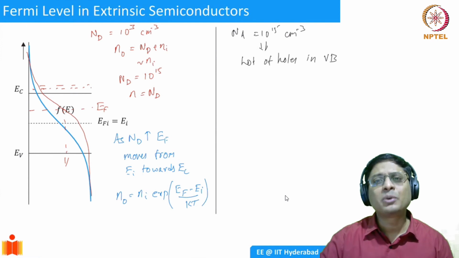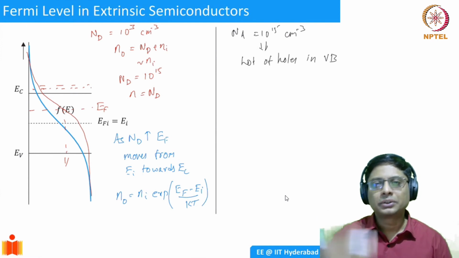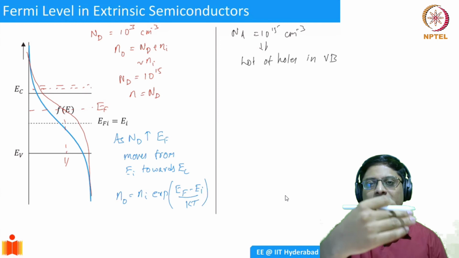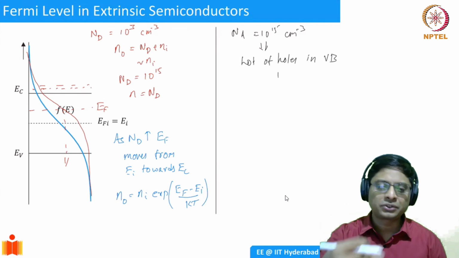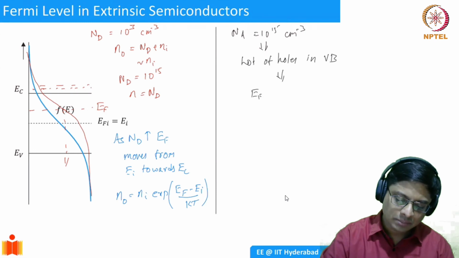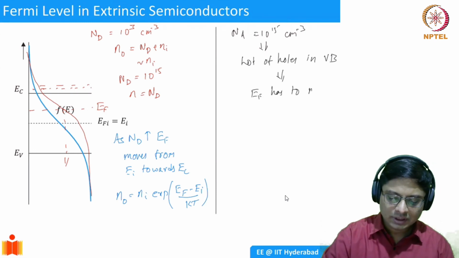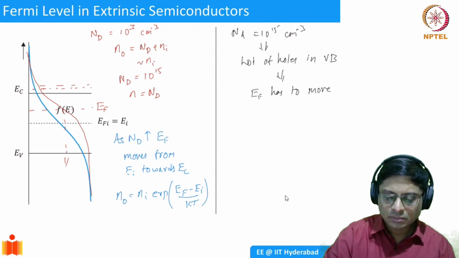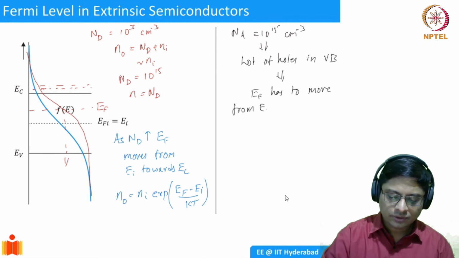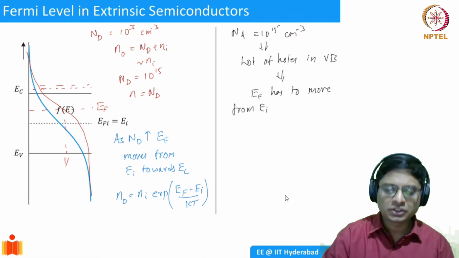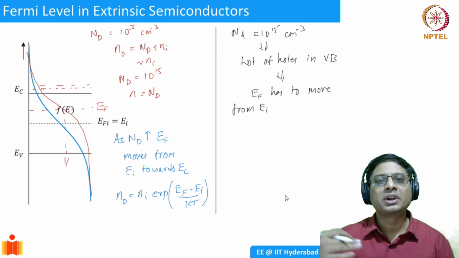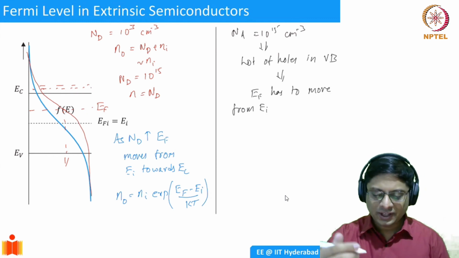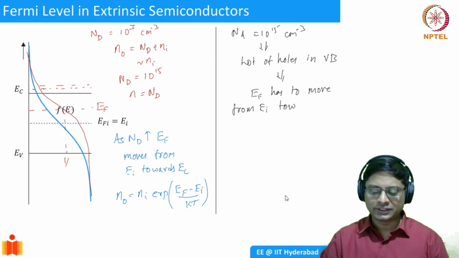That means you're essentially removing electrons from the valence band. So your probability of finding an electron is going to come down. Fe has to come down. The Fermi distribution has to move lower. So that implies EF has to move from EI. EI is your reference always, intrinsic. From intrinsic, as you add more and more acceptors, EF has to move towards EV.